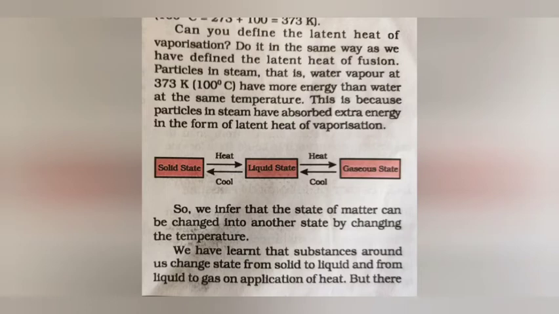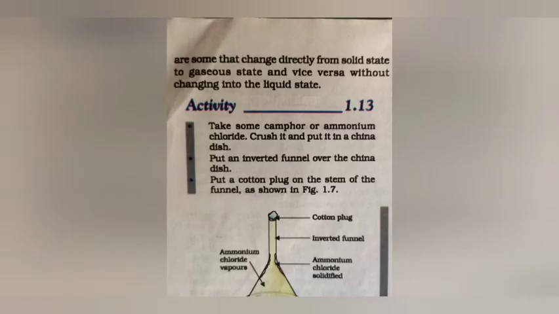As we have learned, a substance can change state from solid to liquid and from liquid to gas. But can you imagine that a substance can even change from solid directly to gaseous state without passing through the liquid state? As you can see in this activity, ammonium chloride, which is in solid form, directly changes into gaseous state. This type of change is called sublimation.